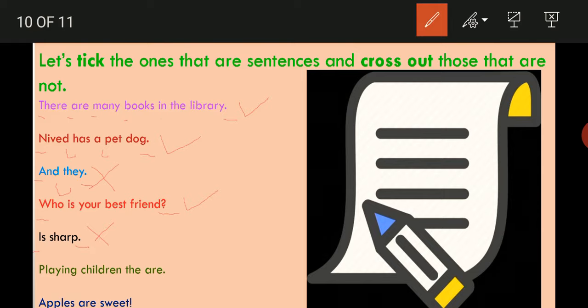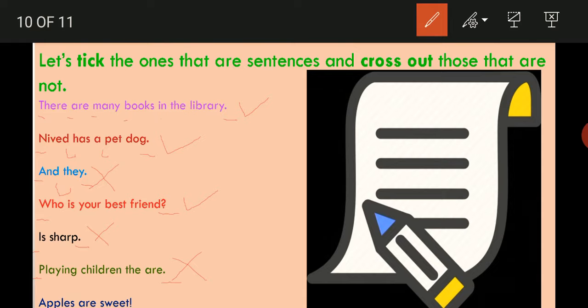Playing children the are. Here in beginning P is capital. In last full stop is there. In between the words space is there, but here a complete sense is coming? No. So this is not a sentence. Apples are sweet. Here A is capital.